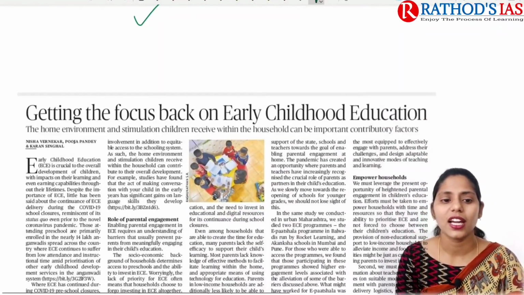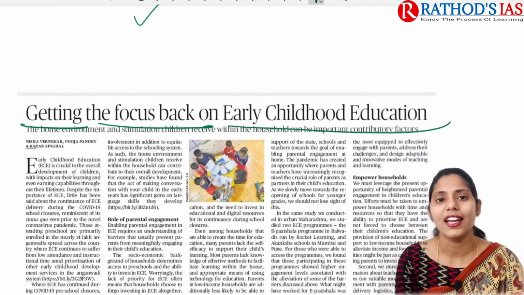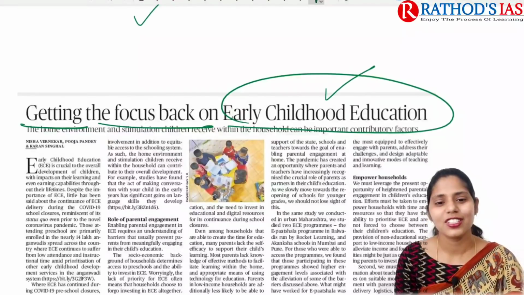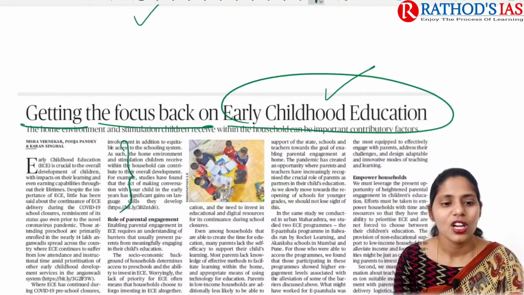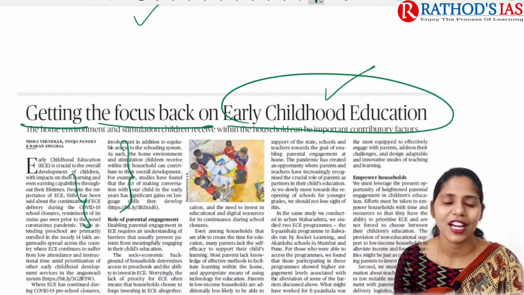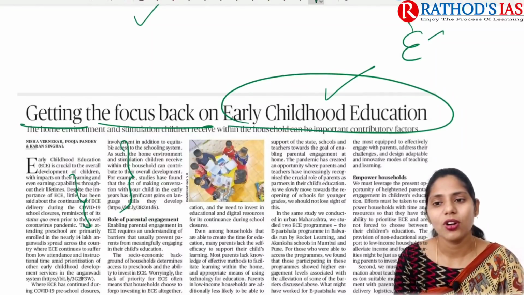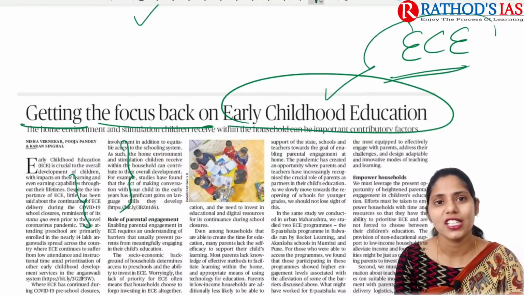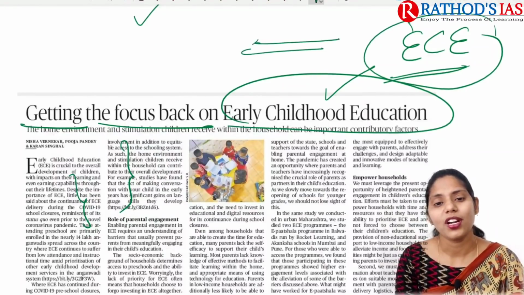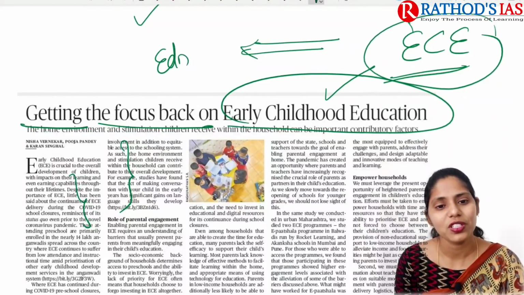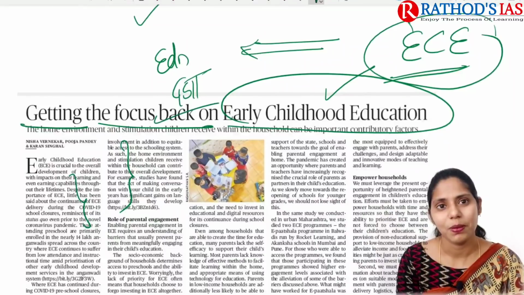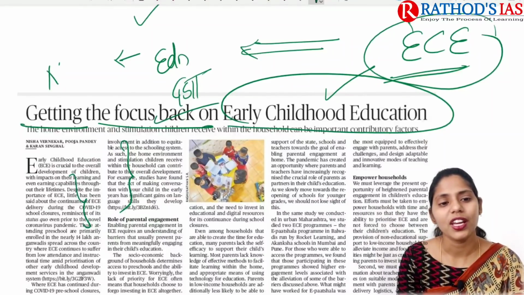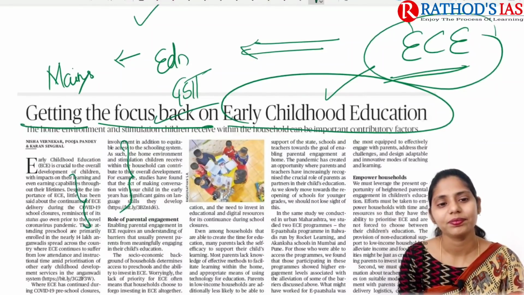The title says: getting the focus back on early childhood education. This is a topic I like the most, and this author mainly talks about the reality of what is happening around us. This article is about early childhood education, ECE in short. It is important from an education point of view, which mainly comes under GS Paper 2, and this topic is very important for the Mains.